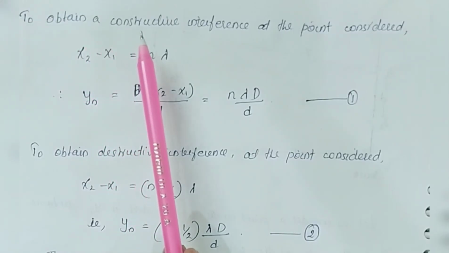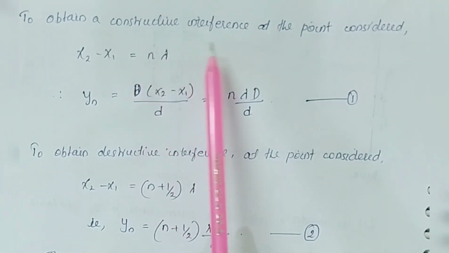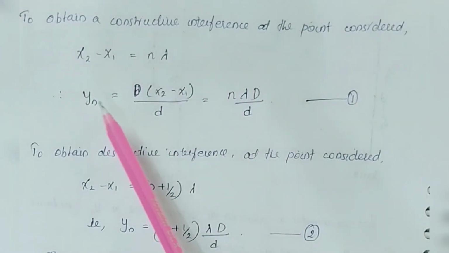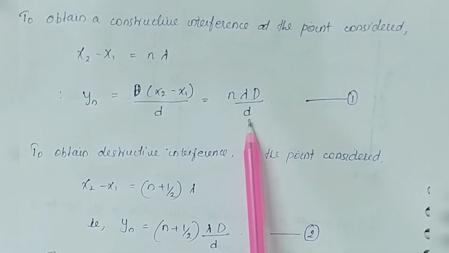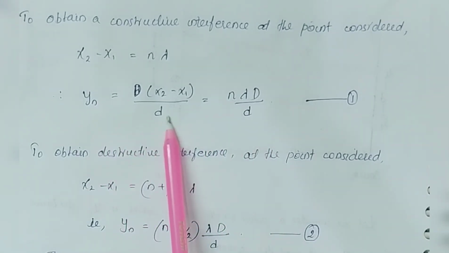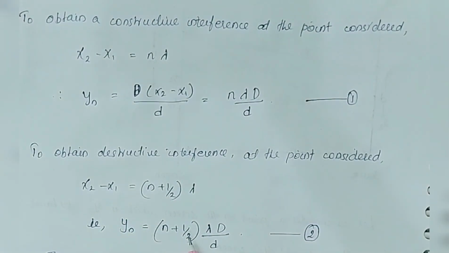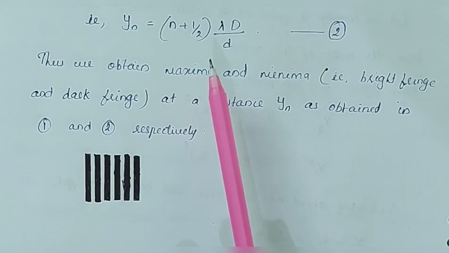Now by using the results of path difference for constructive and destructive interference, we obtain the expression for yn to be n lambda capital D by small d for constructive interference, and yn as (n plus half) lambda capital D by small d for destructive interference. Thus we obtain the expression for the distance from the center of the screen at which we get maxima and minima, that is bright fringes or dark fringes.